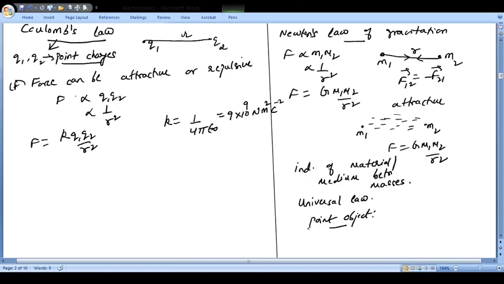If you compare Coulomb's law and Newton's law of gravitation, the first point is that in case of Newton's law of gravitation, the forces are always attractive. In case of Coulomb's law, the forces are attractive or repulsive. Second, you have seen that the gravitational force did not depend upon the medium, but you will find that the force of attraction or repulsion in Coulomb's law depends upon the medium between charges, and therefore it is not a universal law.